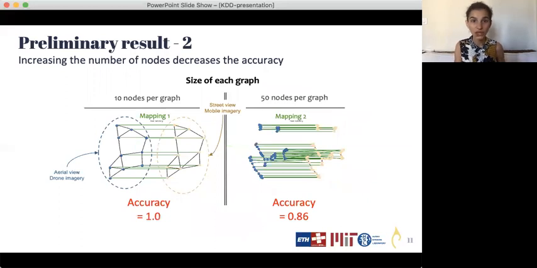We also observe that the accuracy slightly decreases with the size of the graphs. For big graphs, it is more likely to have some trees spatially very close, and for this reason to have them mixed up. Matching between graphs of 10 nodes is perfect with an accuracy of 1, but not perfect for graphs with 50 nodes, for which the accuracy is only equal to 0.86.